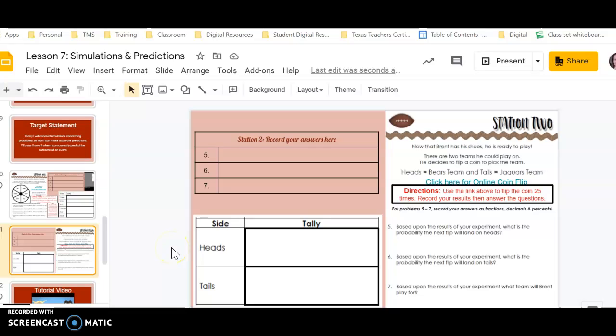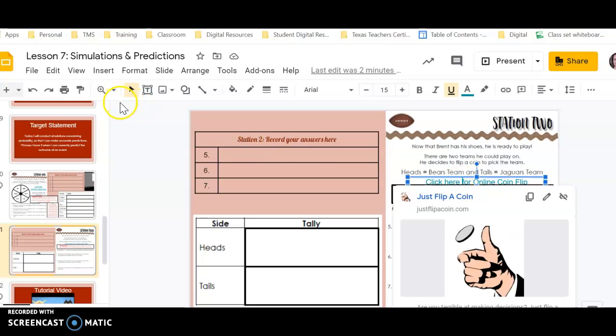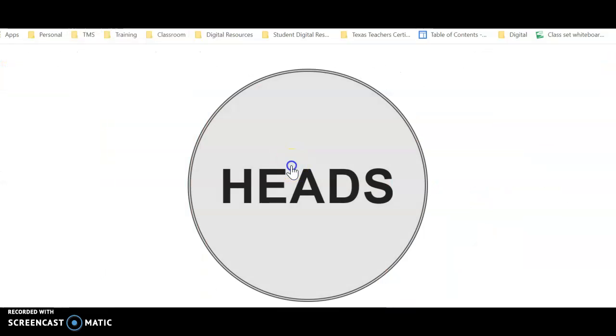Okay, for station number 2, you are going to use this link here to flip a coin. So once you're on that link, all you're going to be doing is flipping a coin. If you do not have a coin of your own, this is the simulation you'll use.